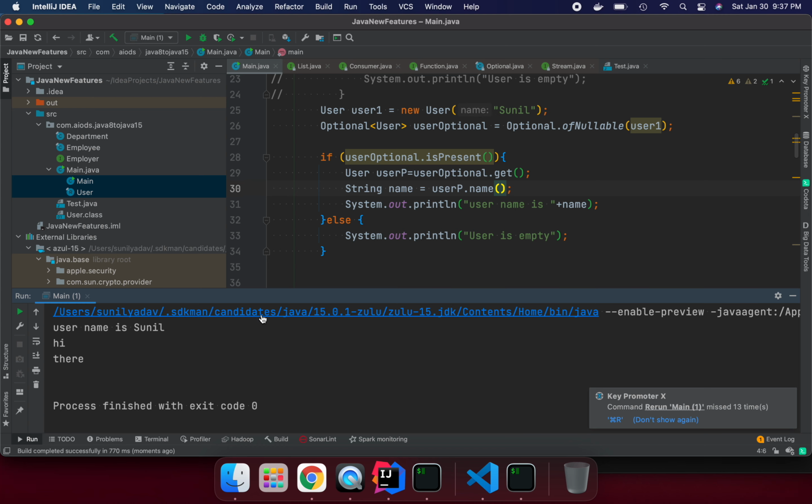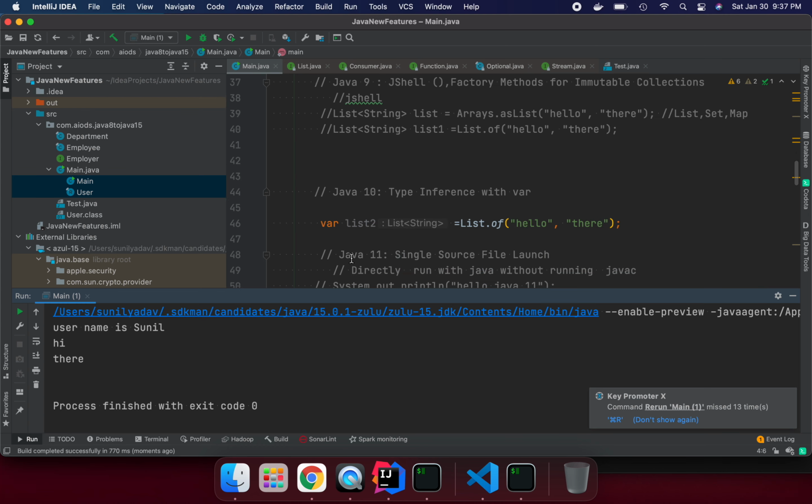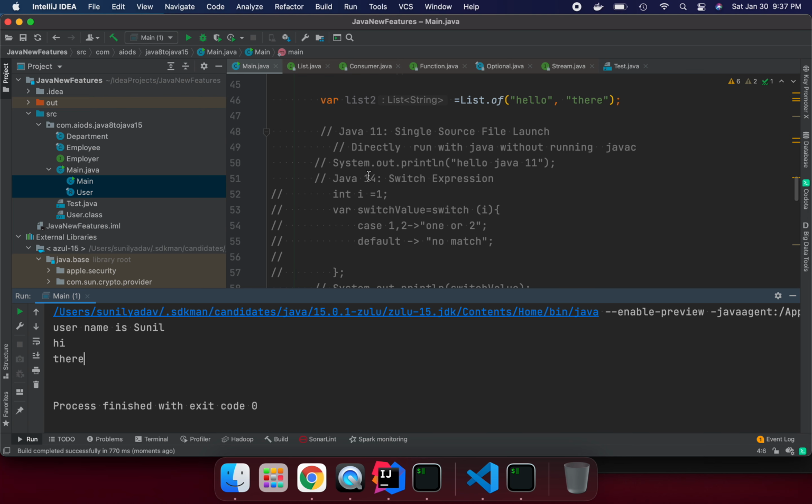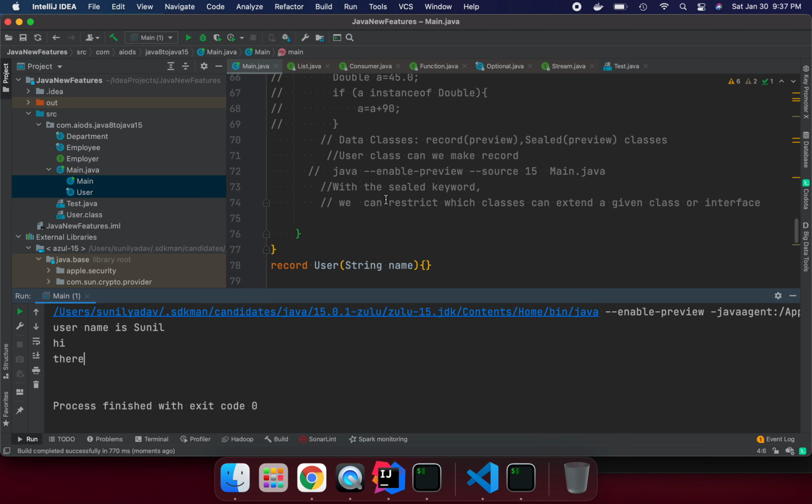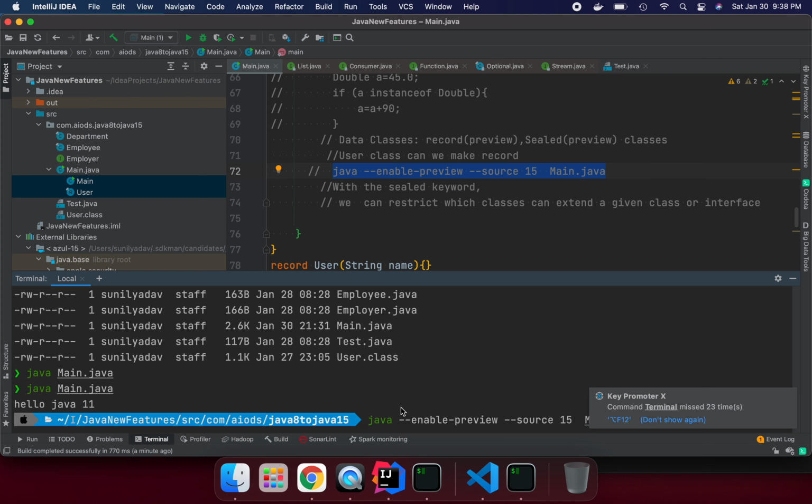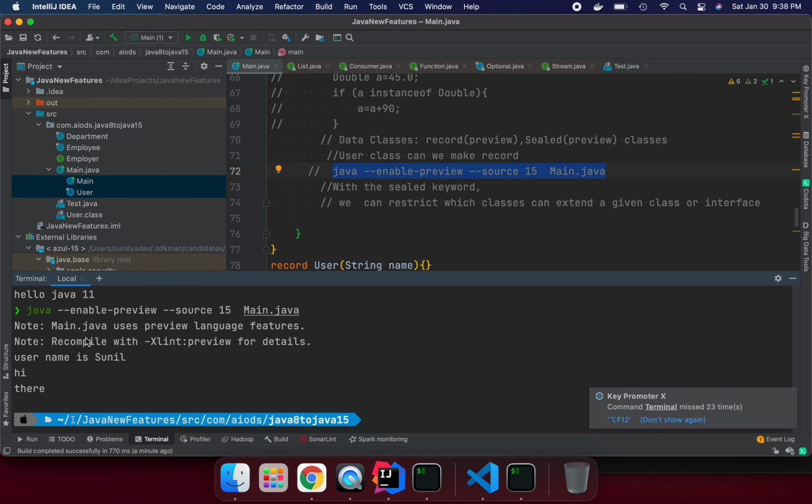So this one I ran through IntelliJ IDEA. If you want to run the same code in preview mode from the command line, we need to say java --enable-preview --source 15, whatever Java version we are using, and Main.java. Let's run it and see if it works. Hopefully it will work. Now it says this preview language feature, recompile with preview, and now this is working. So we have two options: we can run through the IDE, which is the easy one, or through the command line.